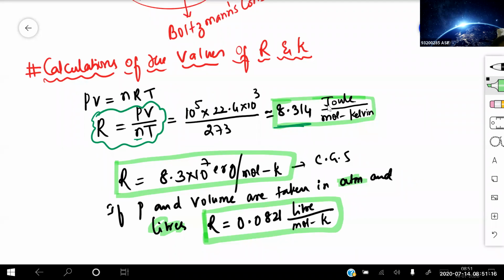Number of moles, I'm taking as 1, so it is nothing but PV by T. At 273, if we simplify, we get 8.314 joule per mole Kelvin. If I take the CGS system, the value is 8.3 into 10 to the power of 7 erg per mole Kelvin, because 1 joule equals 10 to the power of 7 ergs. We will do the derivations in units and dimensions. If pressure and volume are taken in atmosphere and liters, the R value is 0.0821 liter atmosphere per mole Kelvin. Is that clear, beta? Are the values of capital R clear for everyone?